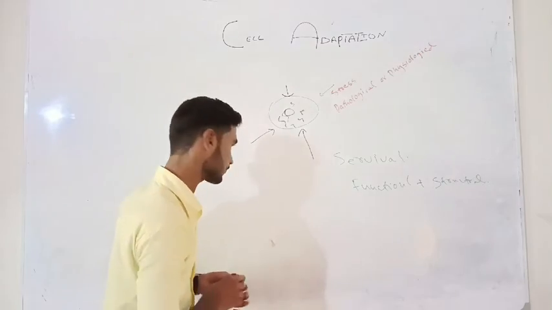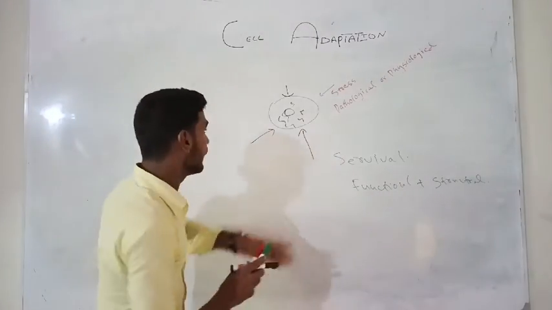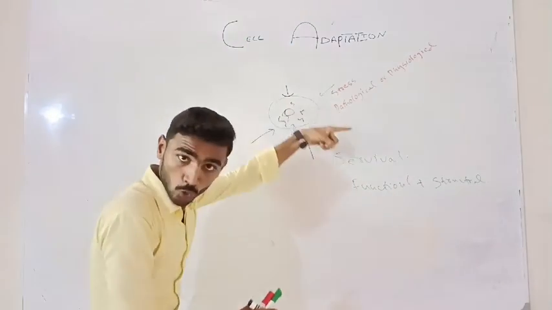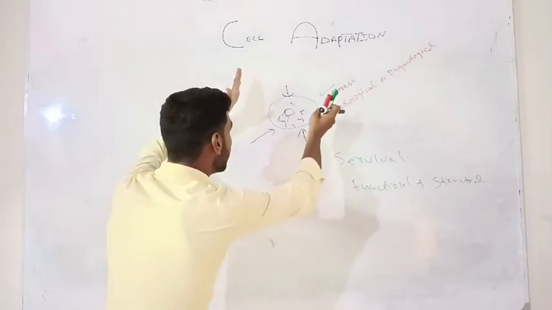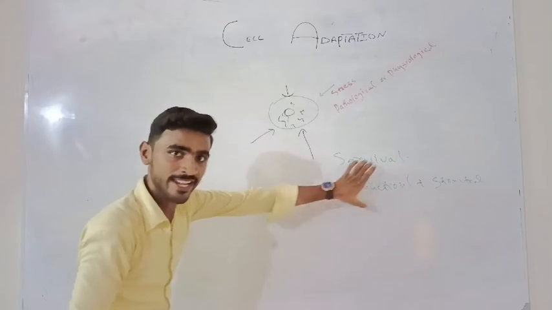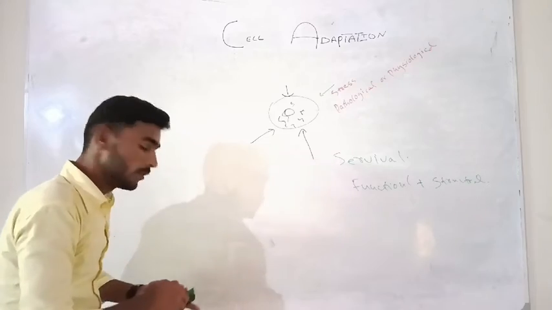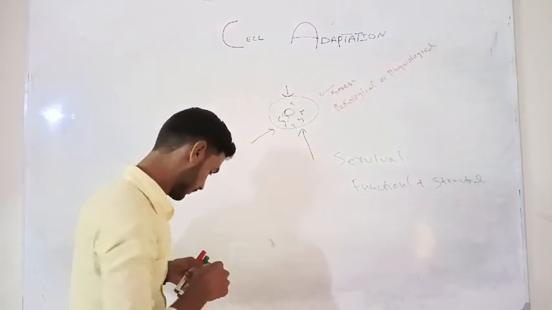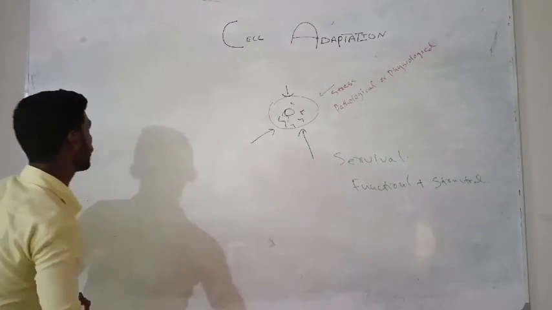Whether the stress is pathological or physiological, the cell goes for cellular adaptation through five types.